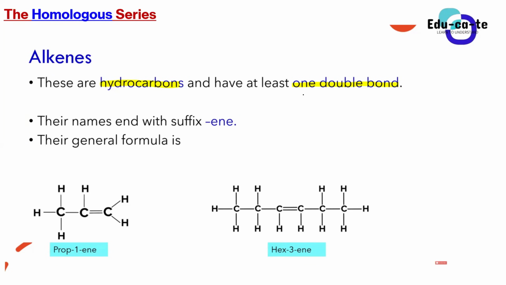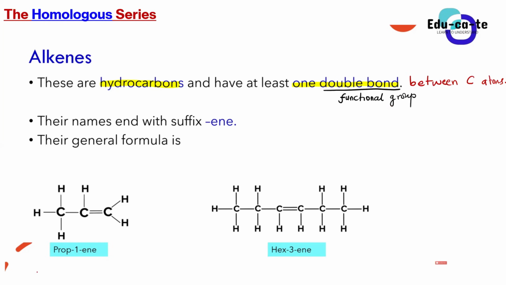So for grade 12, you guys are going to only do alkenes that have got only one double bond. But if you proceed later on, you will see other types of alkenes. Basically this double bond is what we use to identify that this is an alkene that we are dealing with. In other words, the double bond is actually the functional group. So whenever you see a double bond between 2 carbon atoms, not just any double bond, guys, it must be between carbon atoms.